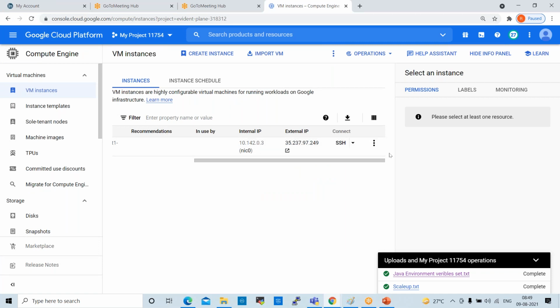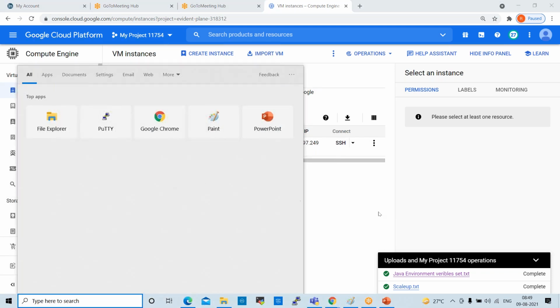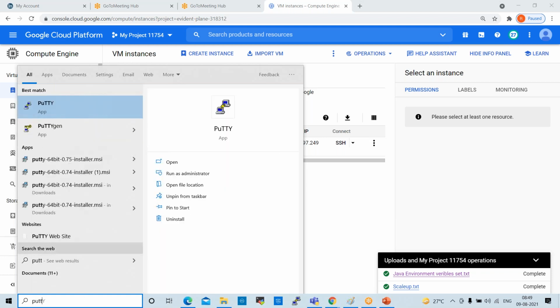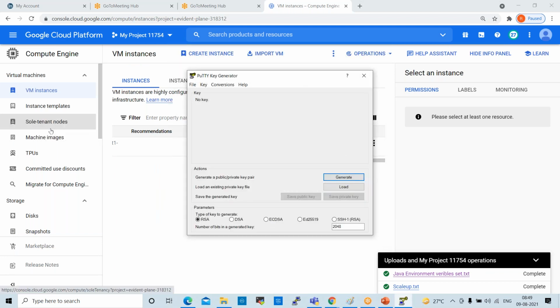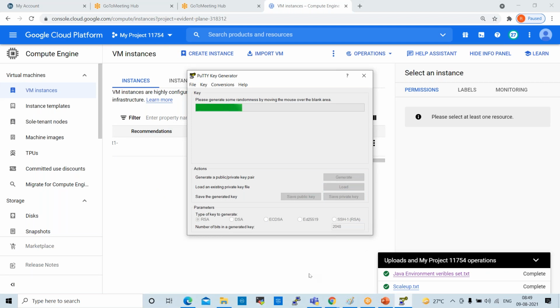For this we require one public key. So open PuTTYgen. We need to generate one public key here. Click on generate. The public key is generating now.